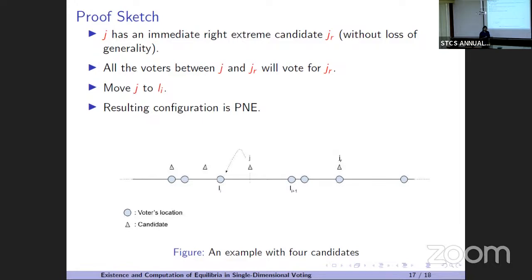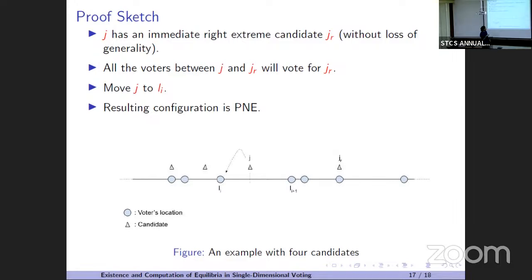So here, when we move J to the left, the reason we can move it is because all of the ones which are on the right are voting for the extreme right. Yeah, this one. And they are voting for extreme right because he is extreme right. No, but you could also go to that location and share half of the votes. But we have to maintain a pure Nash equilibrium, right? The reason one would be correct.